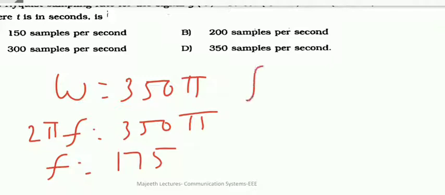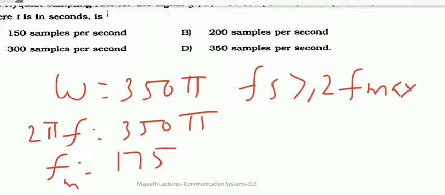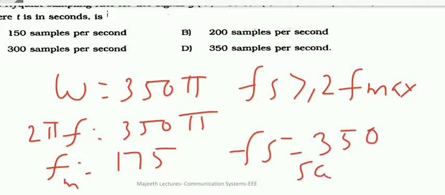As per the Nyquist sampling theorem, Fs must be greater than or equal to 2 F max. So Fm, the maximum of the input, is 175, right? So Fs is equal to 2 into 175, 350 samples per second. So option D is the correct answer, right? So that is very, very important.